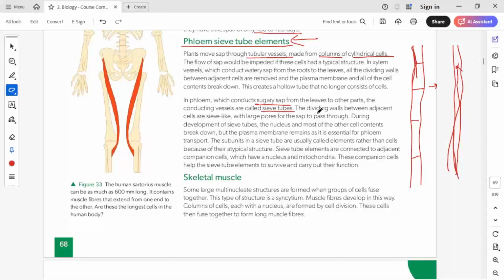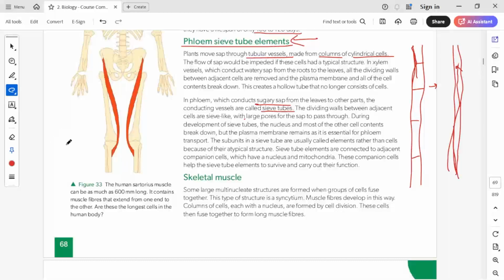So the ones that are transporting water are called xylem vessels, and the ones which are transporting other materials, like the products of photosynthesis, for example carbohydrates and sugars, are transported by the sieve tubes. The dividing cells between adjacent cells are sieve-like, with large pores for the sap to pass through. During development of sieve tubes, the nucleus and most of the cell contents break down, but the plasma membrane remains as it is essential for phloem transport.